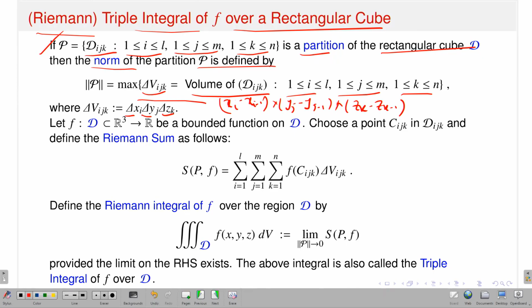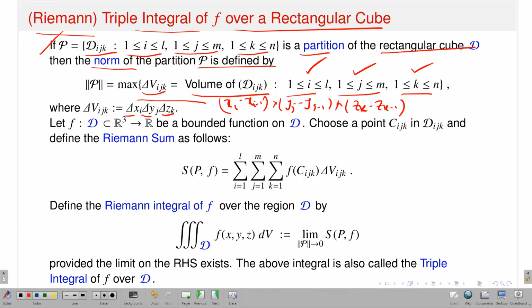So, what you have to do? You take the volume of each sub-rectangular cube corresponding to the point ijk, where i running from 1 up to L, j running from 1 up to m and k running from 1 up to n, and you have to take the maximum of that. That is called the norm of the partition, and the maximum will exist because I have only a finite number of elements in that set.